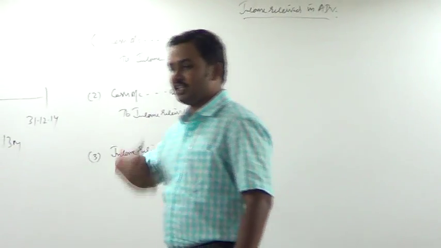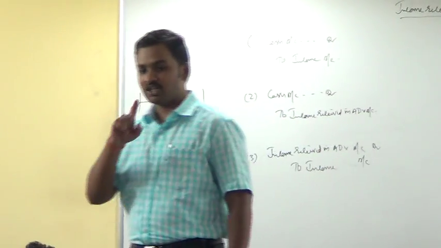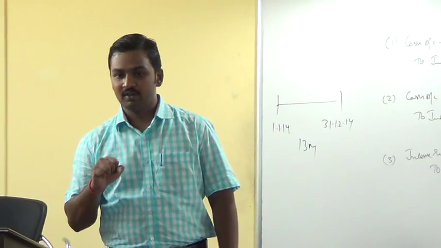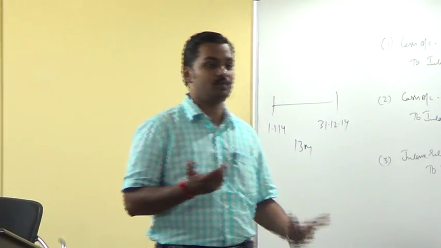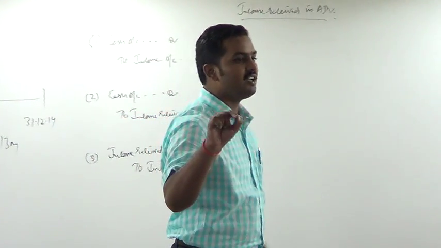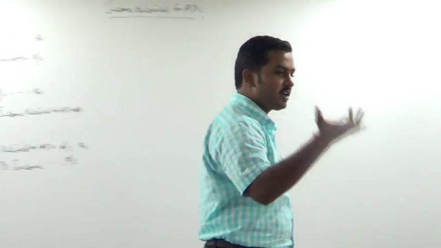Okay. If you collect commission in cash, what entry do you pass? Cash or bank account debit to commission account. When commission is received in advance, what entry do you pass? Cash or bank account debit to commission received in advance account. When commission received in advance is treated as income in the next period, commission received in advance account debit to commission account. Is it clear?